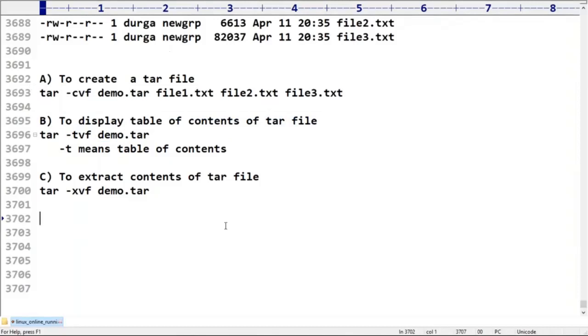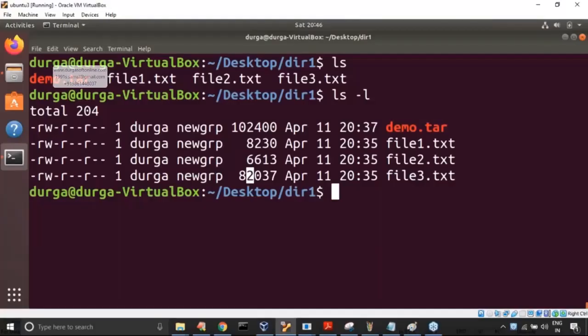Yes, tar file is also a normal file only. Nothing, just only .tar extension. It is an archive file. It is also just like a normal file. It is not a directory. It is not a link file. It is not a block special file.